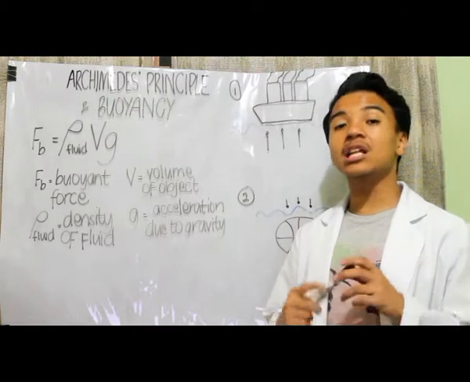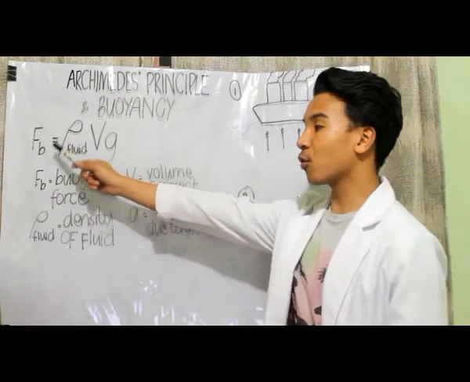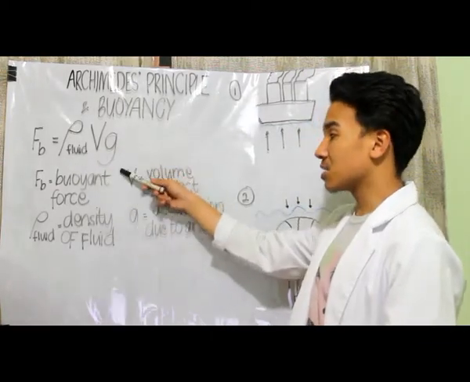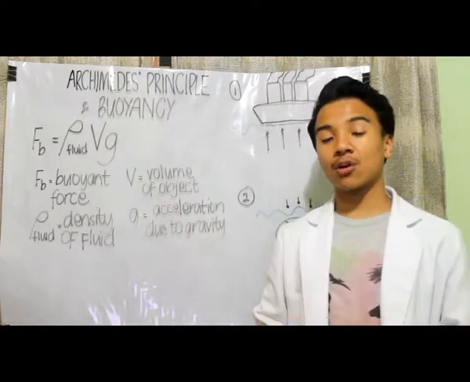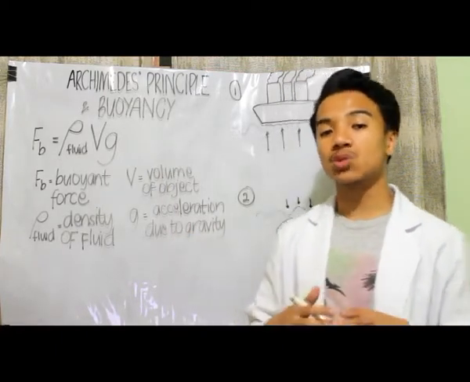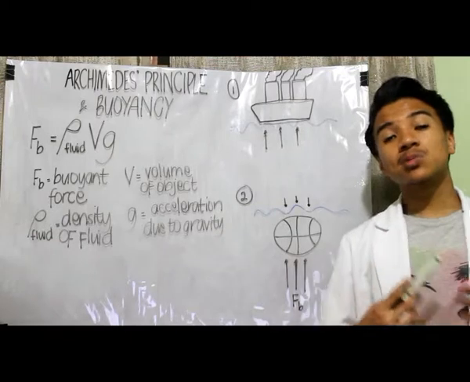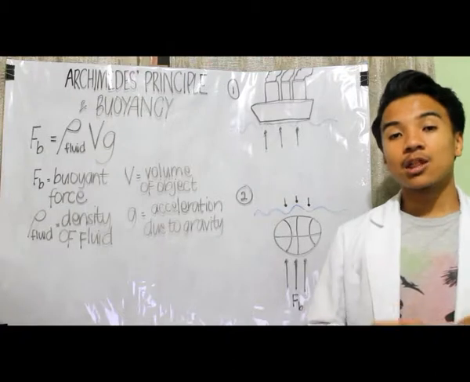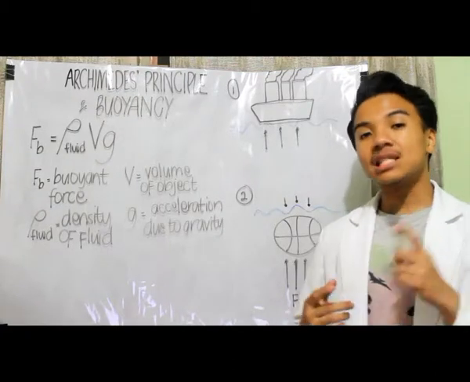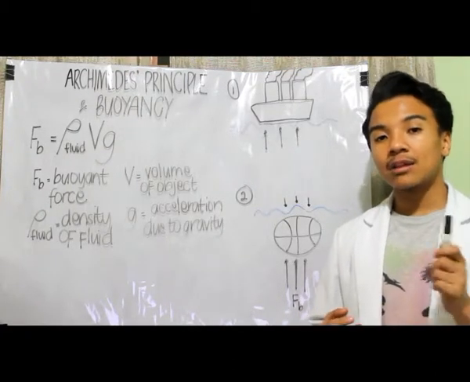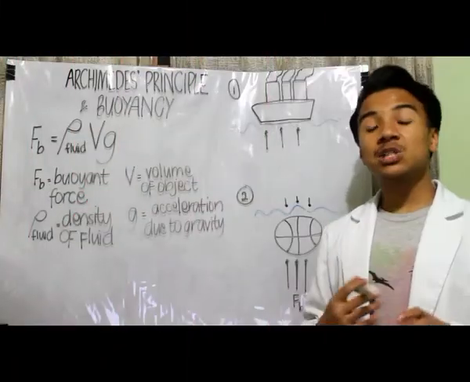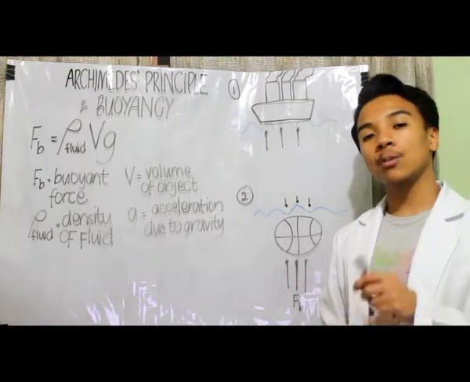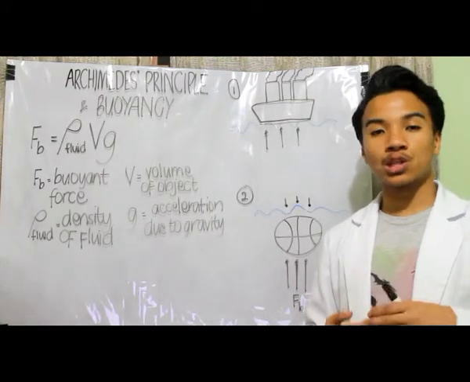Buoyant force is basically defined by the formula: buoyant force is equal to the density of the fluid times the volume of the object times the acceleration due to gravity, and the SI, or the standard unit for buoyant force, is Newton. Now, Archimedes' principle is also known as the law of buoyancy. The principle states that the buoyant force applied to an object is equal to the weight of the fluid that the object displaces. Displacement in this context refers to when an object moves a fluid, it can occupy the volume that the fluid originally occupied.